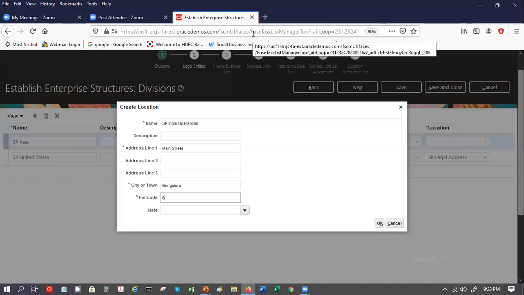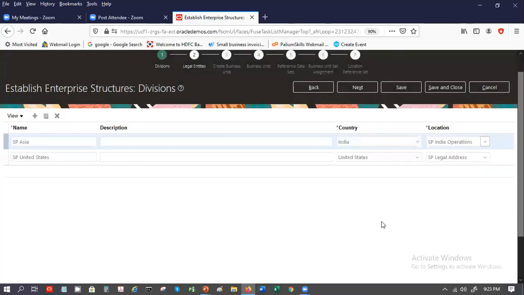Bangalore, 561 5660. So if there is a drop down, it will automatically pick that up. So we have created the divisions, and then we say next.